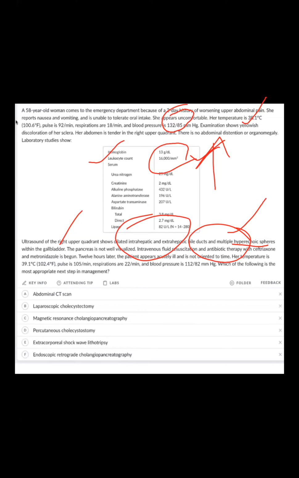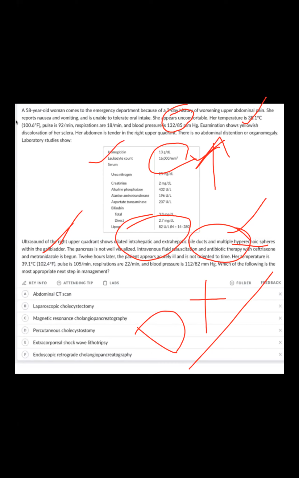After 12 hours, the patient appears ill and is not oriented with time. Temperature is 98. What is the most likely diagnosis? There is obstruction in the bile duct, so maybe there are gallbladder stones.